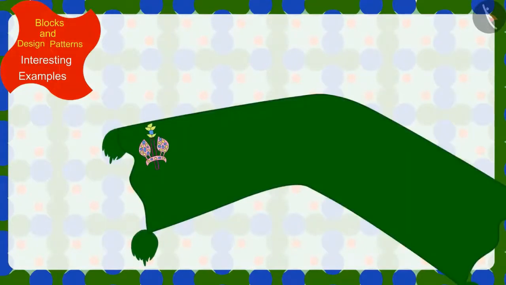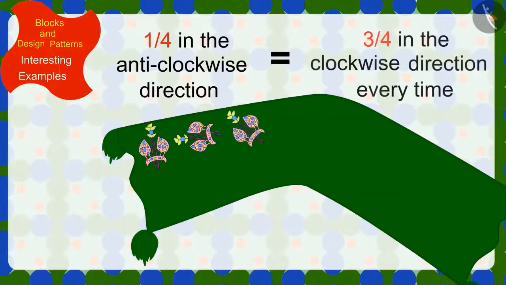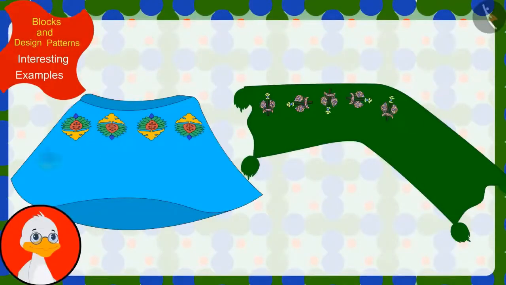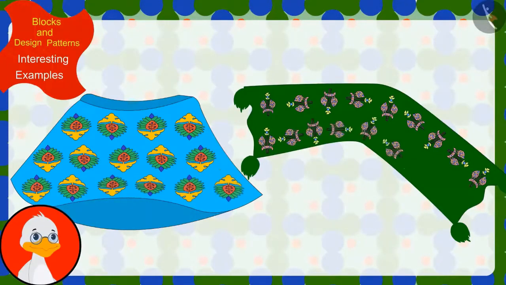And in the pattern made on the dupatta, the design is being rotated by 1/4 in the anti-clockwise direction or 3/4 in the clockwise direction every time. Uncle also found the rules of those incomplete patterns and completed those patterns.